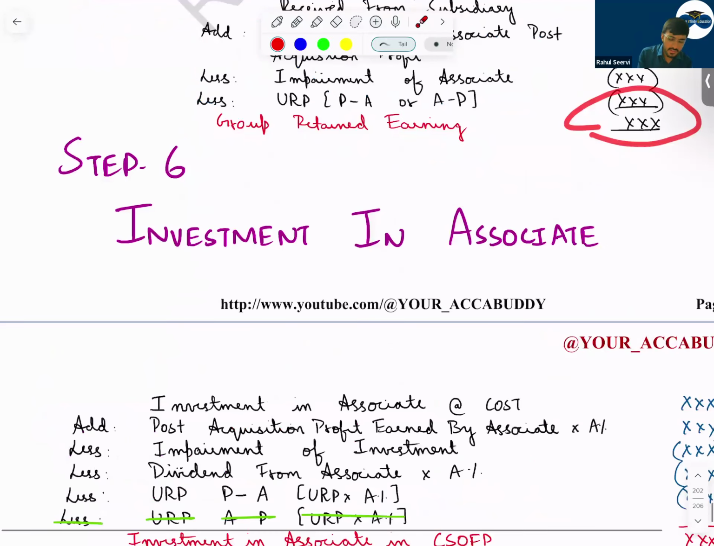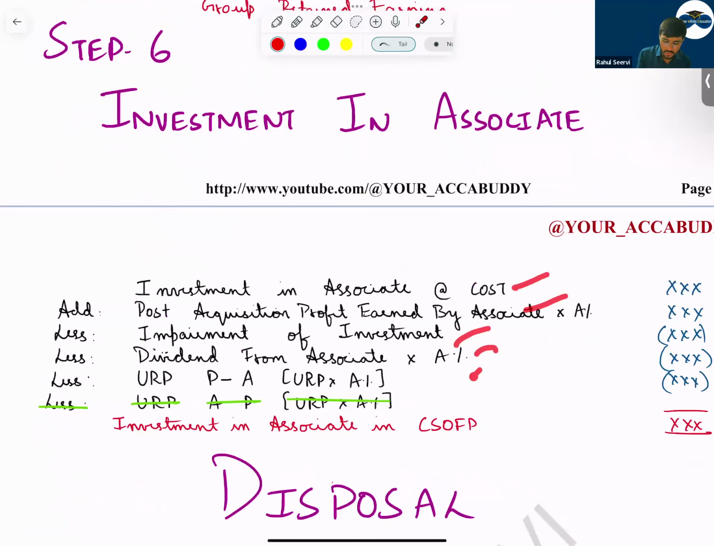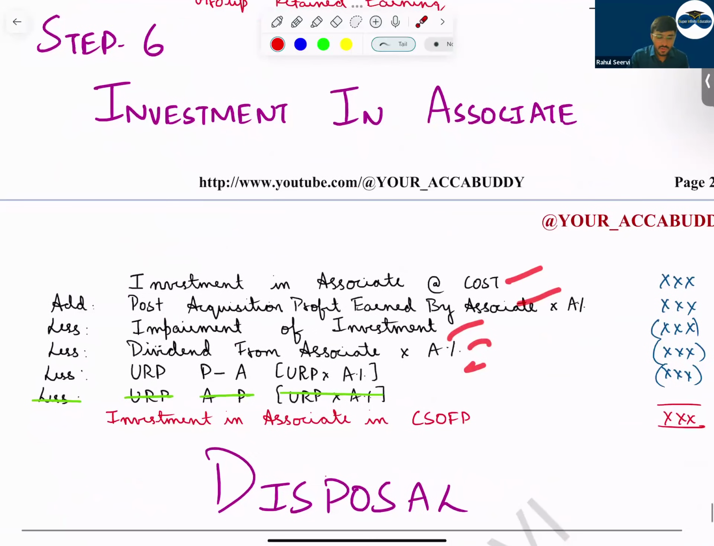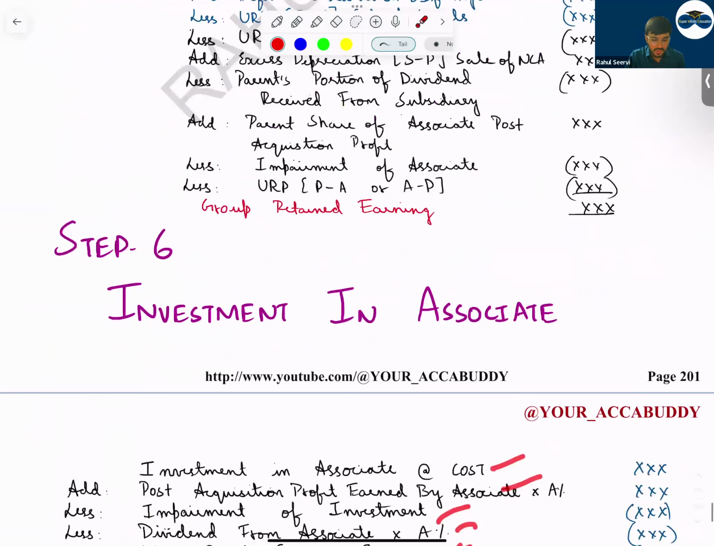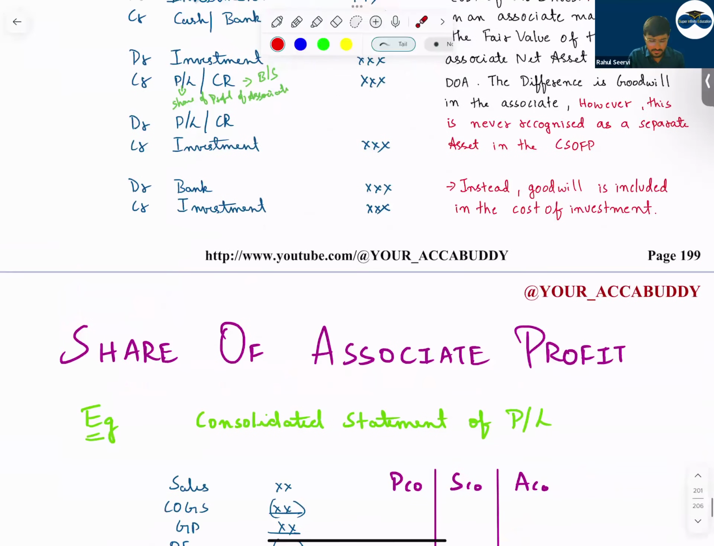Then step number 6, you will prepare investment in associate. So we have learned this. How do we calculate this? So with this, your associate accounting is done. IAS 28 is a very simple and easy topic, frequently repeated in your exam.